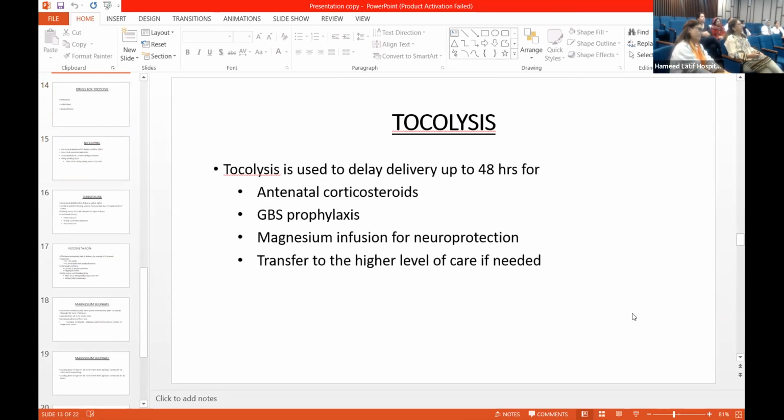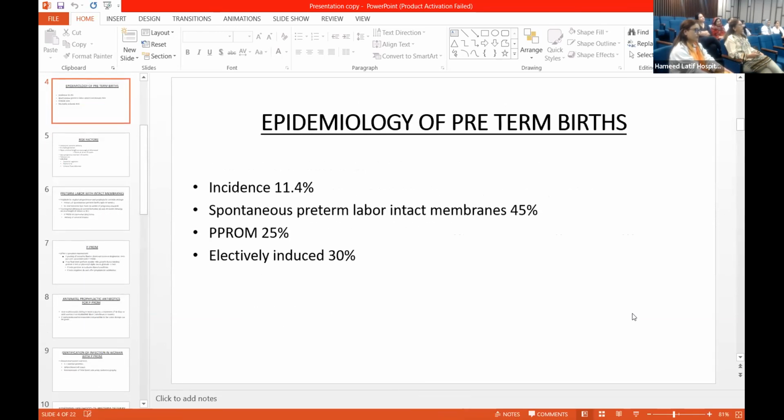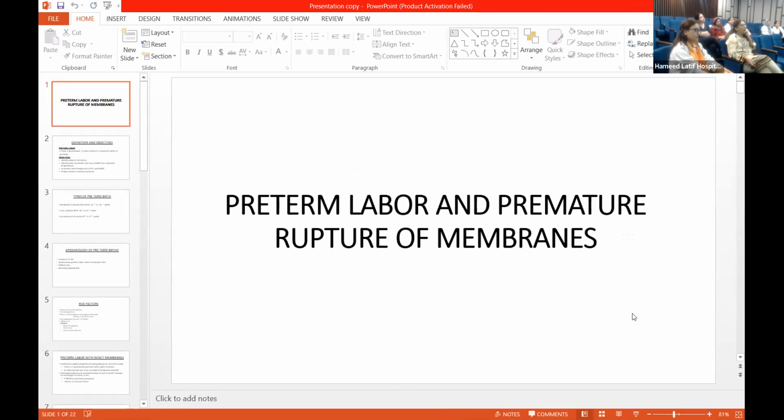Let's start from the beginning because I would just like to highlight a couple of factors. I think the most important thing about preterm labor or premature rupture of membranes that you need to remember is that prematurity increases the morbidity and mortality of the baby. And about 30% of the neonatal mortality is because of this premature labor. So this is a very important issue for us, and premature labor is more common in countries which are poor, which have got poor resources, and I think risk factors were not discussed.